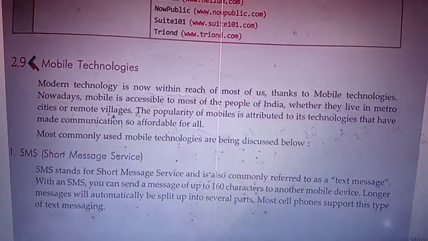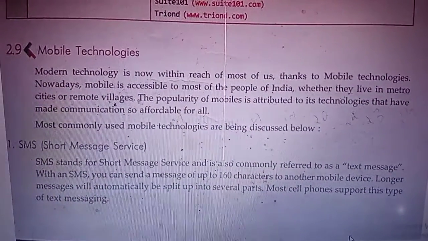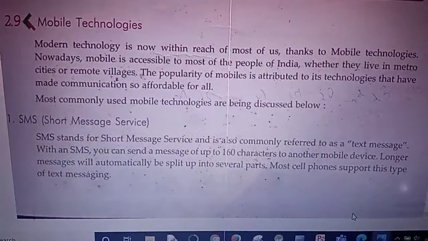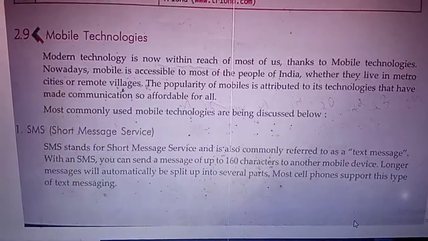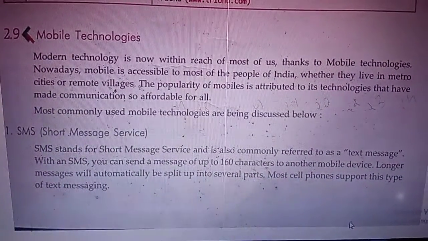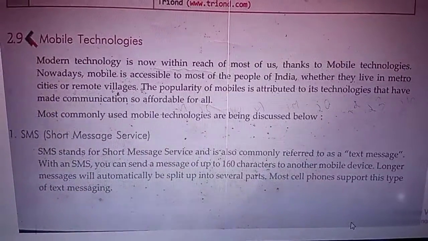Today's topic is mobile technology. This is the last topic of chapter number 2. In this topic we need to study only four things: SMS, MMS, then 3G technology and 4G technology.